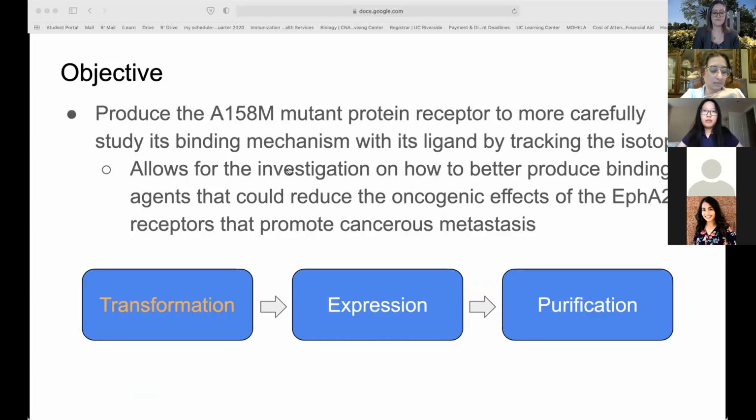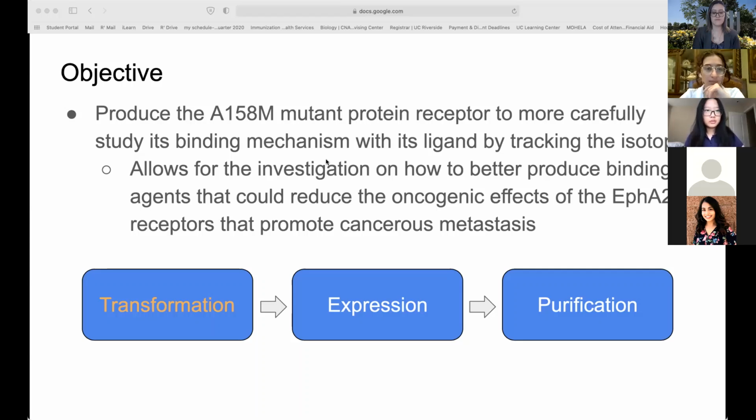So going off of this background information and very general introduction, an objective was formed for my project to perform a detailed analysis of the binding mechanisms between the ligand and the mutant FA2 receptor that carries the isotope, which will help illuminate a visual analysis on how to create binding agents that have a strong affinity towards the receptor. And more simply, if a detailed analysis of the binding mechanisms between FA2 and its ligand is conducted, this opens up the potential for investigating whether certain agents, like mentioned before, 135H12, could be verified or disproved.